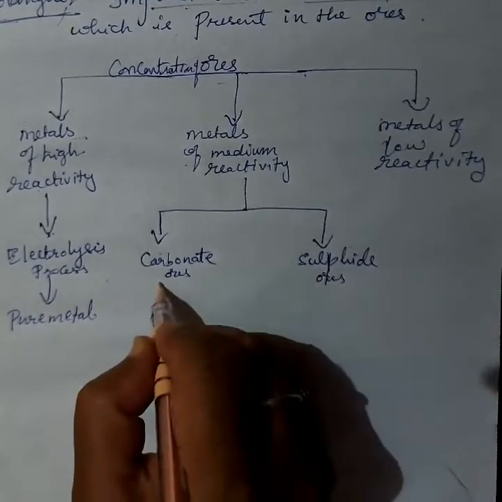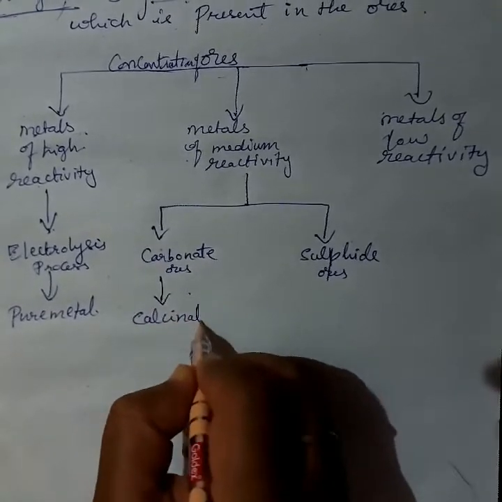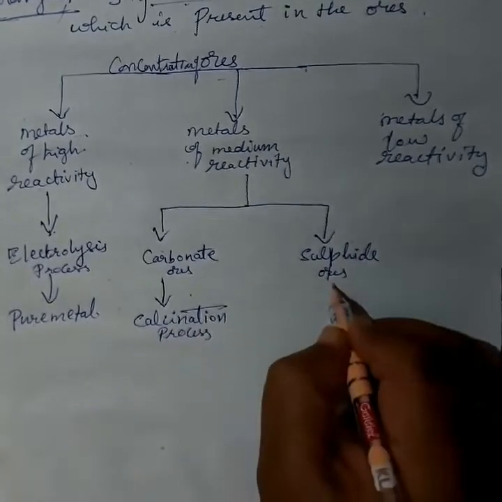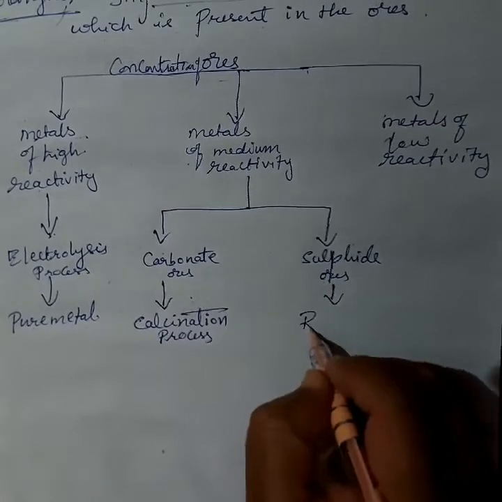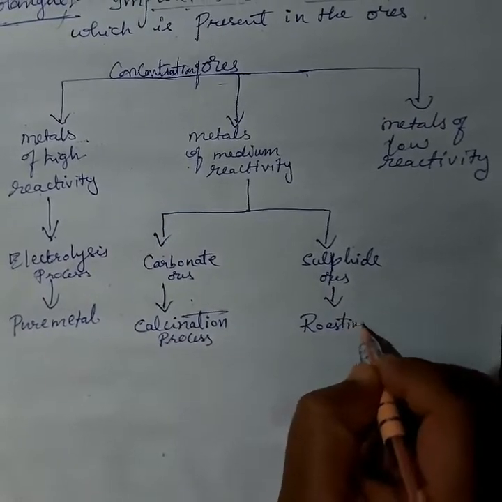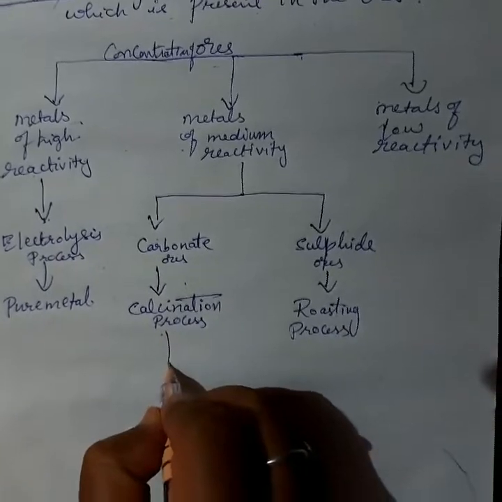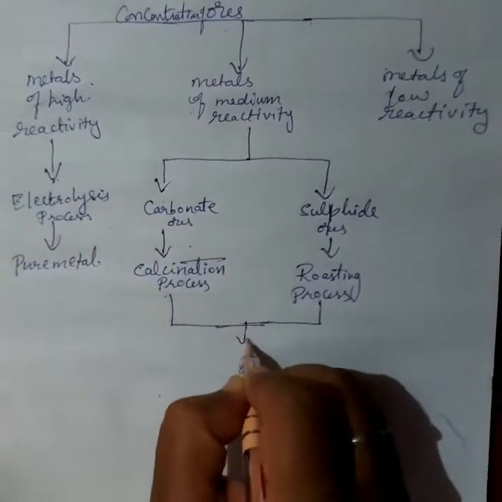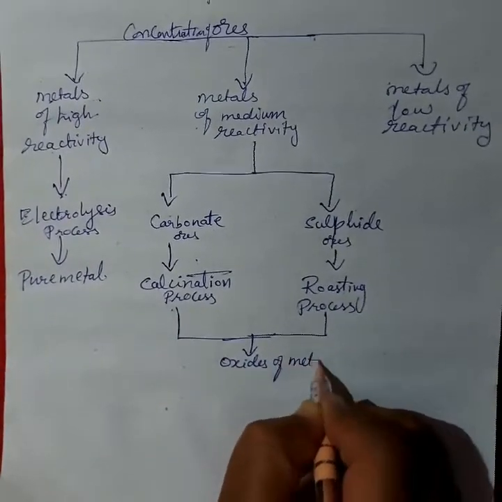For the carbonate ore, which process is used? The calcination process. For sulfide ore, which process is used? That is the roasting process. From these two processes, finally we get the same thing, oxides of metal.